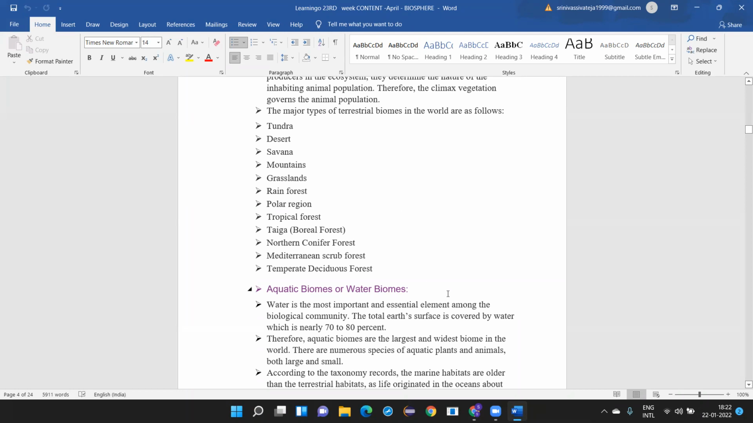Now comes aquatic biomes, or water biomes. Already it is mentioned that water is the most important and essential element among the biological community, and therefore aquatic biomes are the largest and widest biome in the world. There are numerous species of aquatic plants and animals, both large and small. So you find a number of aquatic plants and animals which grow in the water.